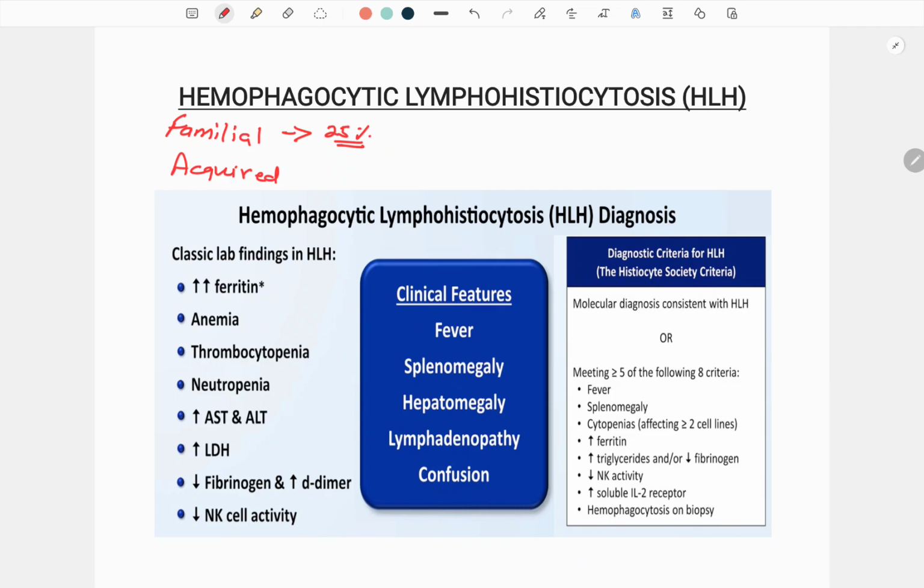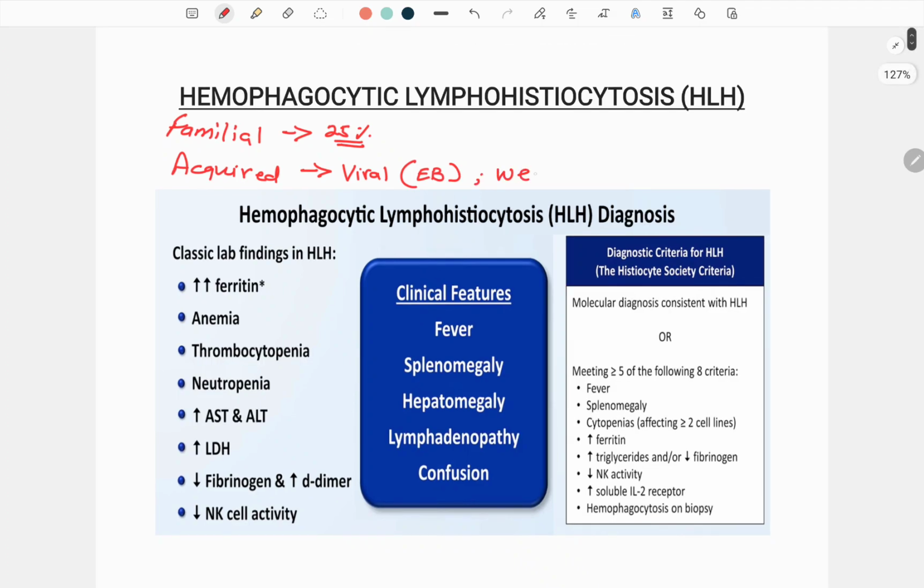And if we talk about the acquired one, the major one is viral infection, and the major virus that can cause this is EB virus, also known as Epstein-Barr virus. It can be caused by other infections as well as a weakened immune system, and as well as malignancy or cancer. These are the acquired causes.